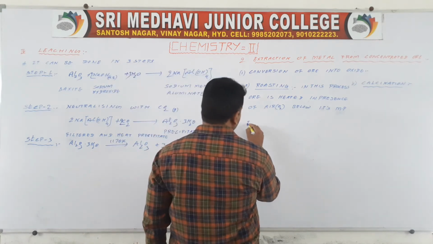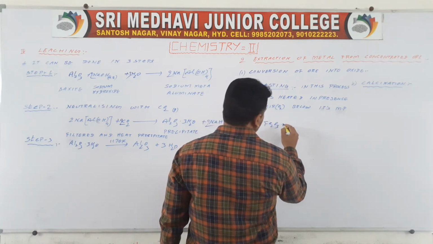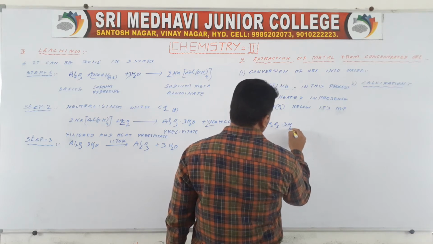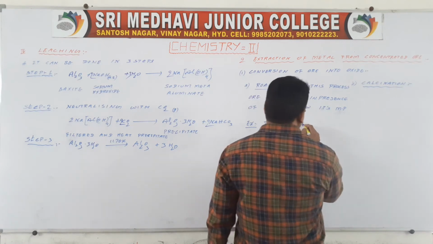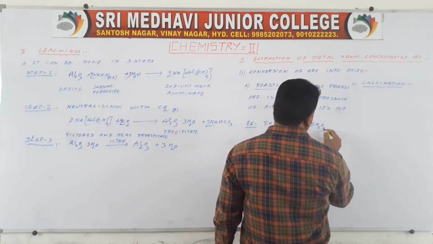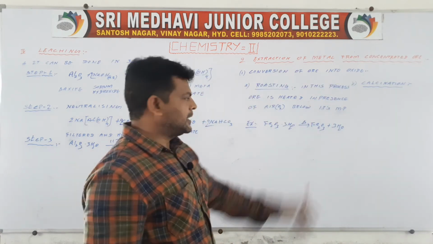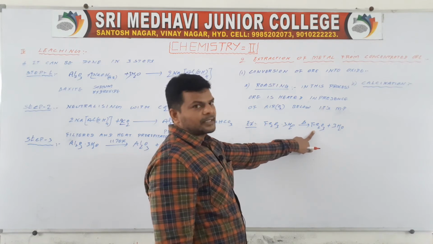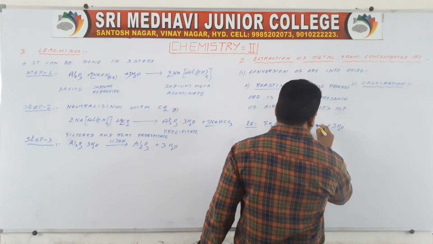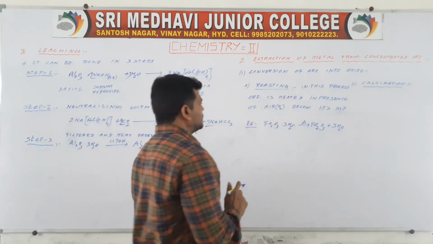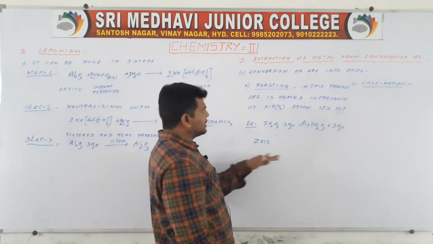For example, Fe2O3·3H2O. On heating, it can be converted into Fe2O3 plus 3H2O. Water molecules will escape. So the ore is not an oxide, so we are converting it into oxide. So it is nothing but Fe2O3.